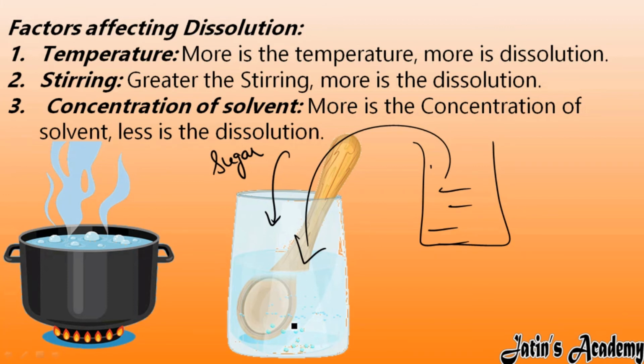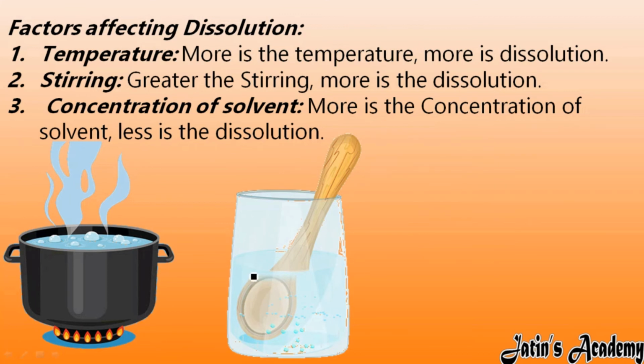So the more the concentration of solvent, because if too many things are already there in the solvent, for example, if salt is already present and I want to add more and more salt into it, then the salt will stop mixing, because it already has too much salt in it. So the more the concentration of solvent, the less the dissolution.